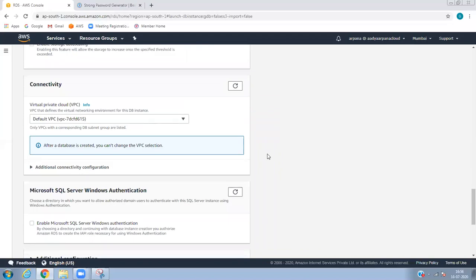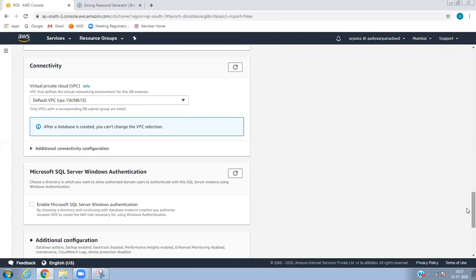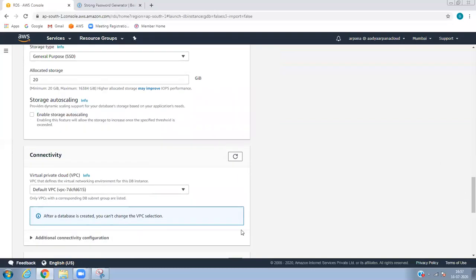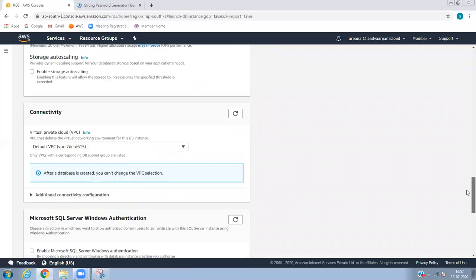And as we know, once the database is created, you cannot change the VPC selection. Ensure that whatever VPC your organization uses, check with the network admin and give the proper VPC. Otherwise, you have to recreate it and unnecessarily waste money. So we don't have an option to modify the VPC.